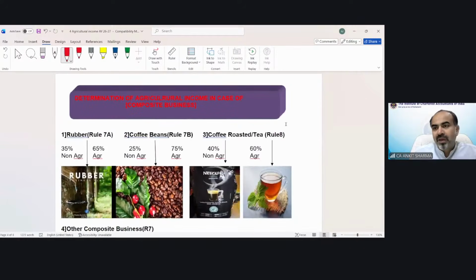Now the last topic of our basic concept, that is composite business. As we have discussed, there are certain businesses having both kinds of activities, agricultural as well as non-agricultural activities.